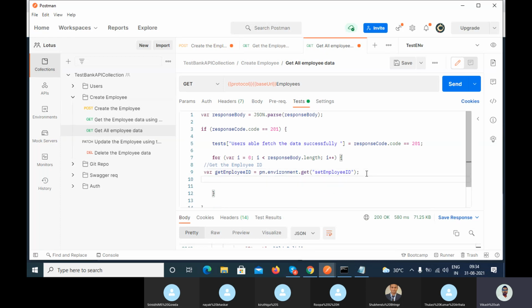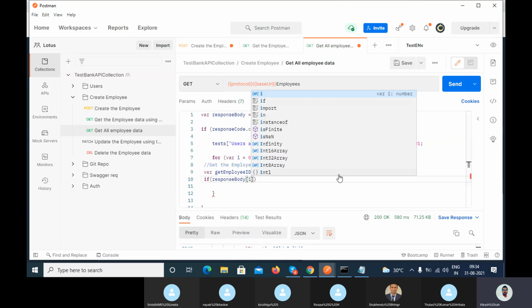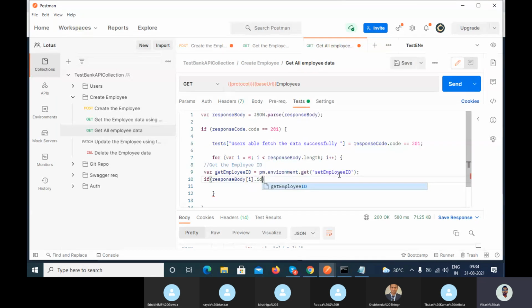Now apply the if condition, where I have stored the thing in the response body. Response body index of i dot ID. This is your actual, and your expected is the one you are getting from the post.